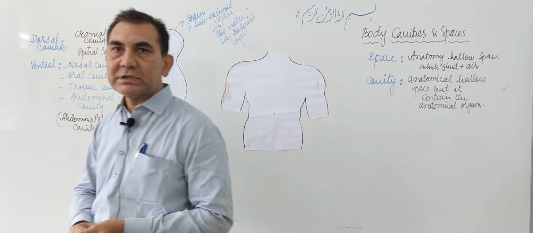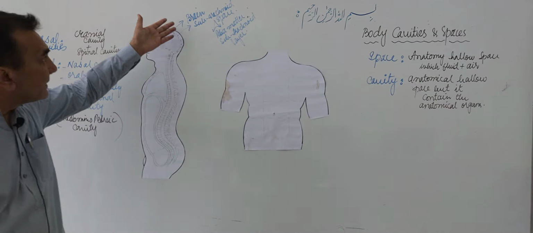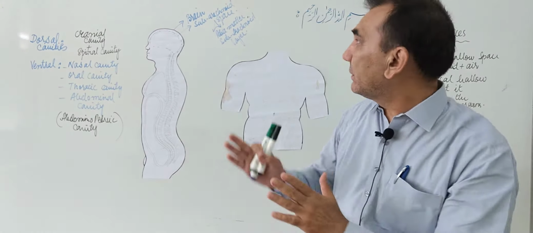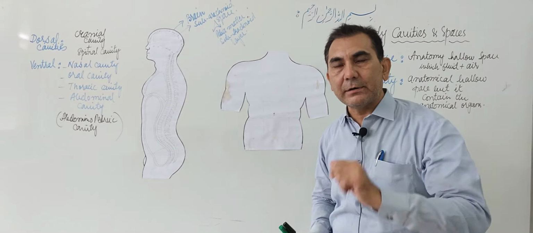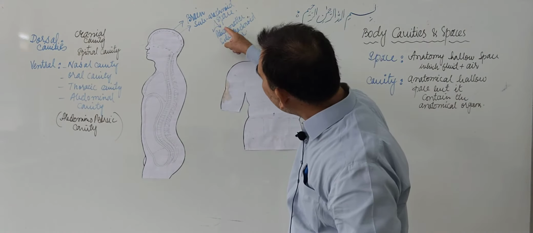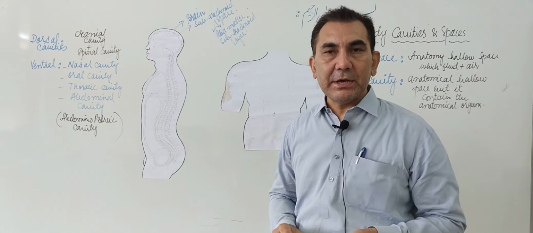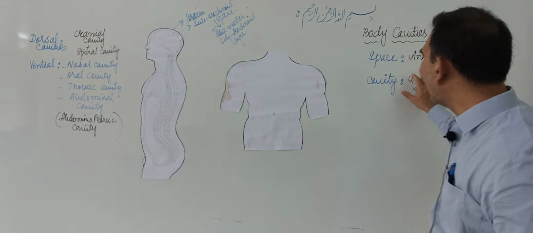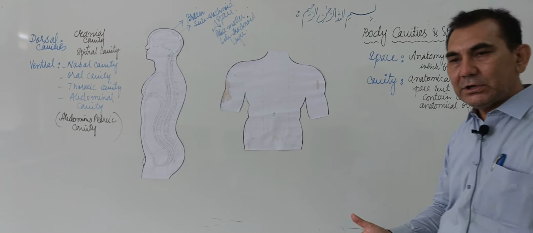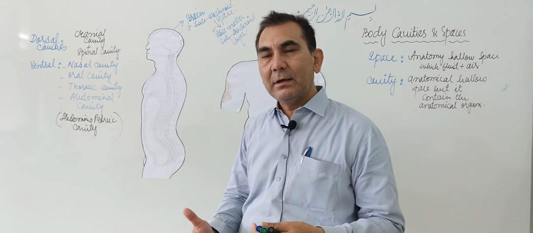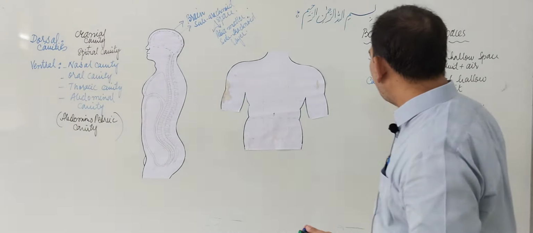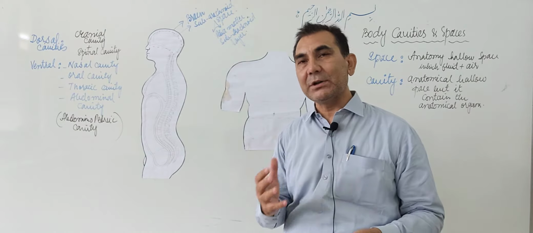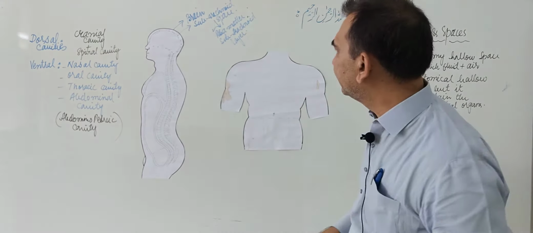The space which is present inside the cranial cavity, between the pia mater and the subarachnoid layer, is the subarachnoid space, and inside this subarachnoid space CSF fluid is present. As I told you earlier, a space is filled with fluid or air, and a cavity is an anatomical hollow structure inside the human body that contains the organs.